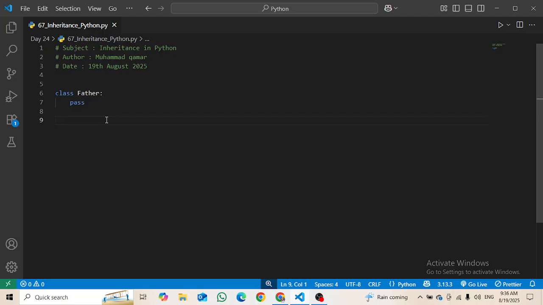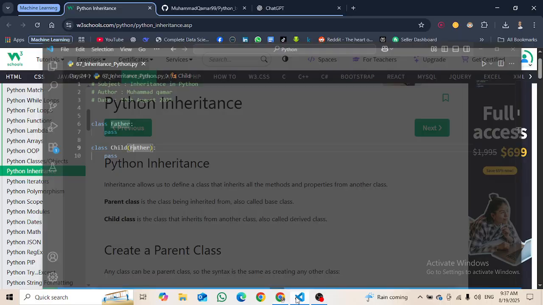Then by using inheritance I can make a new class, and here I can give it some value and then pass. You can see it is giving me no error. This is called inheritance. This is my child class, and it is inheriting the properties of the father class. So this is how inheritance works.